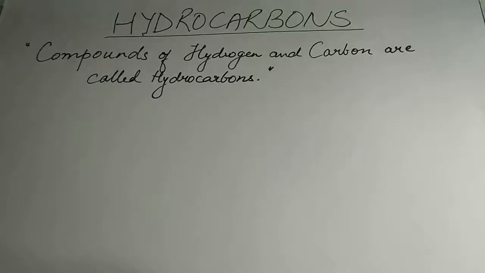The next topic, hydrocarbons, the second part of the chapter. And like I have written over there, hydrocarbons are compounds that are made up of hydrogen and carbon. When these two elements combine together and give you a series of compounds, then those are called hydrocarbons. Alright, now let's classify them.